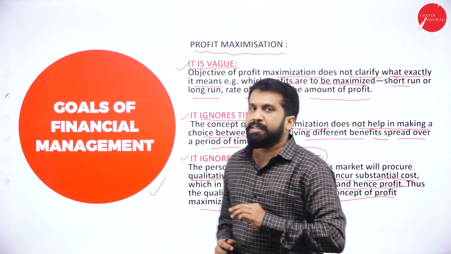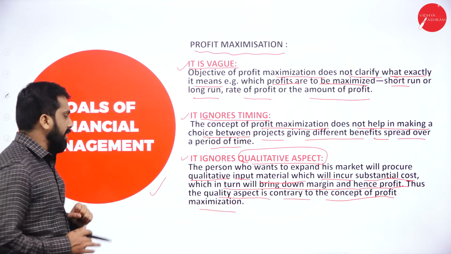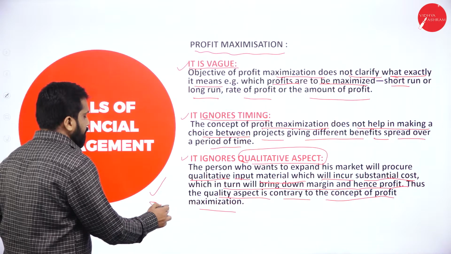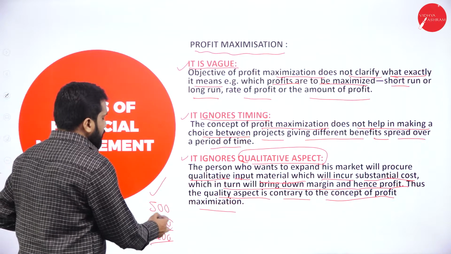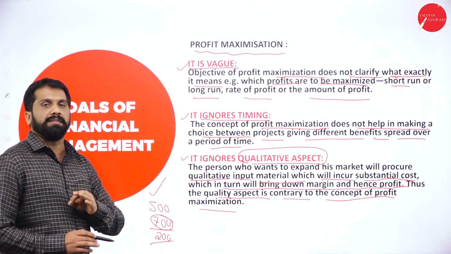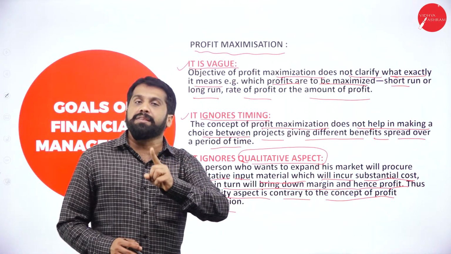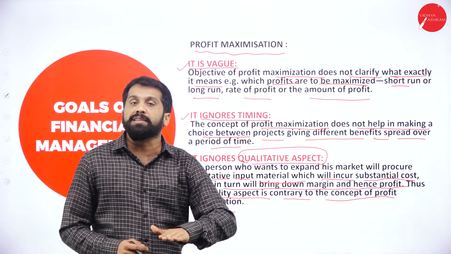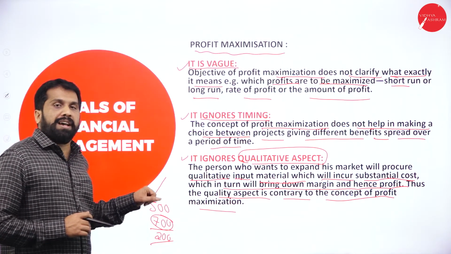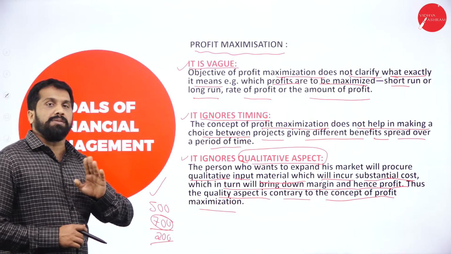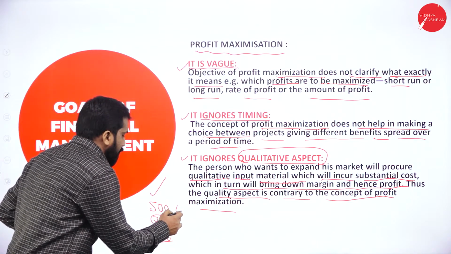Sometimes in financial management, to save money, say your production cost is 500, selling price is 700. What is your profit? 200. Now, if you apply financial management, what is the main duty? Reducing the cost, getting more profit. So you decrease the quality of your raw material: I don't want first quality, I want second quality, which is available for 400.